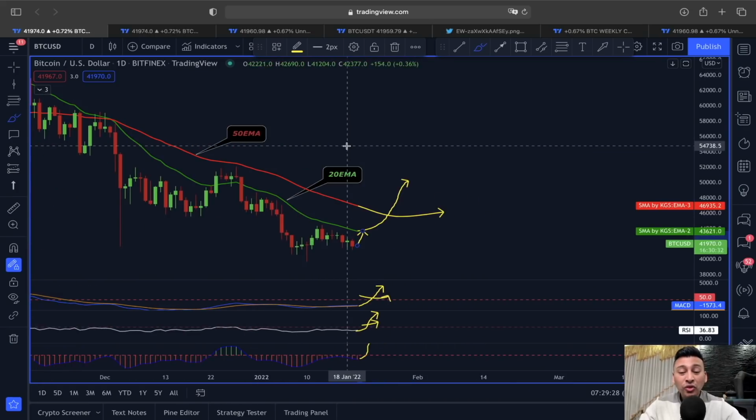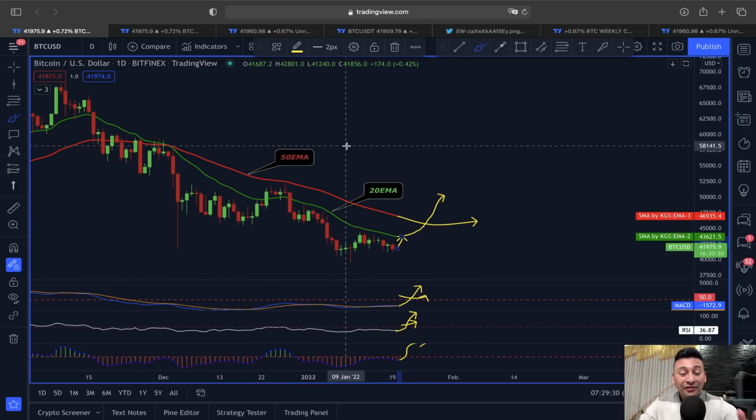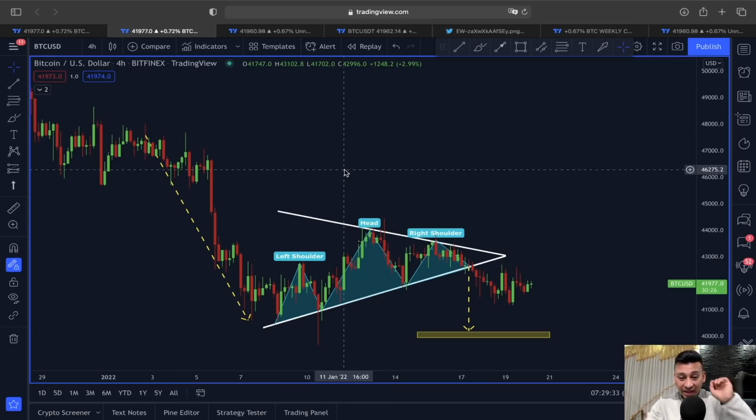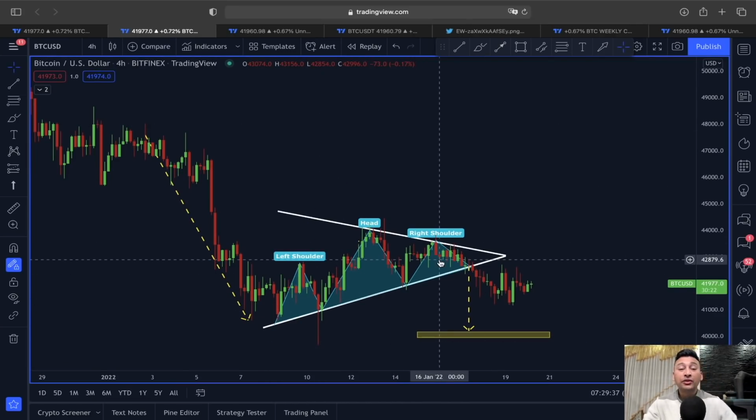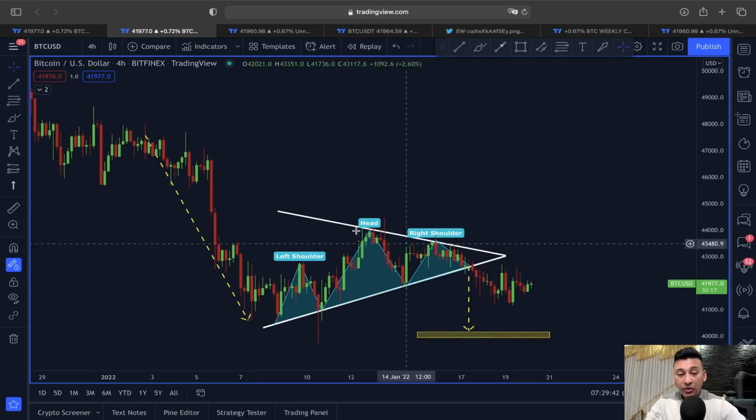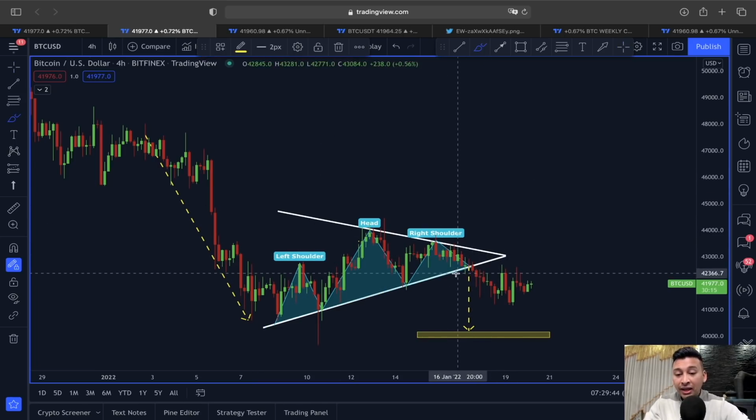So not just only with these indicators, now let's find out what could be unfolding here in price action of Bitcoin, because yesterday in my video I talked about this symmetrical triangle, also this head and shoulders that was forming, because we knew when the support from this symmetrical triangle and also the neckline from this head and shoulders get broken, there will be some sort of weakness in price action of Bitcoin. And since then you can see we did see this pullback.